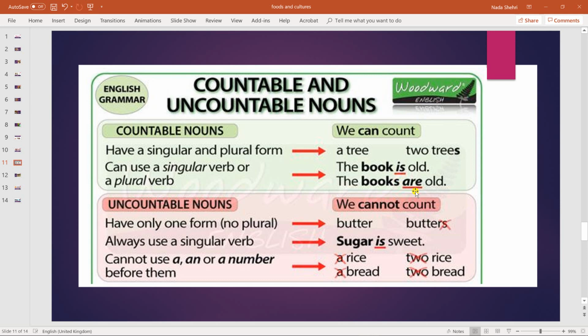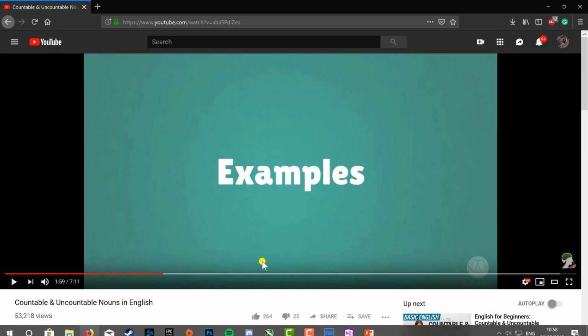I can explain this in Arabic by saying صيغة المفرد والجمع تختصر فقط في verb to be. بقية الأفعال ليست لها جموع أو إفراد، لها صيغة واحدة. بينما verb to be we can use S for singular and R for plural. Is it clear? I hope so. So this is for countable noun. Let us see this example.